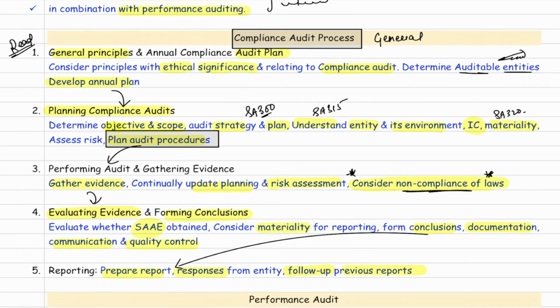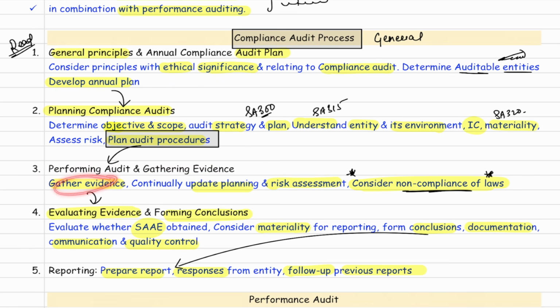Then, sir, in planning, your strategy and plan is there, SA 300. Understand the entity environment and internal control, SA 315. Materiality, SA 320. Assess the risk and plan the audit procedure. Now, sir, ultimately, when you plan the audit procedure, you perform the procedure. So the next stage says performing the audit and gathering the evidence.